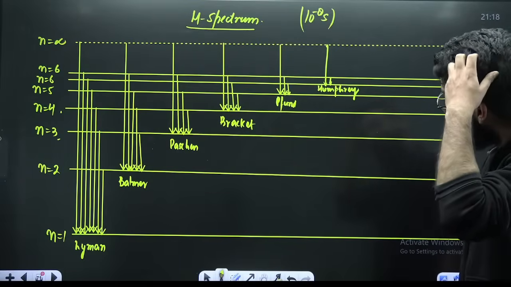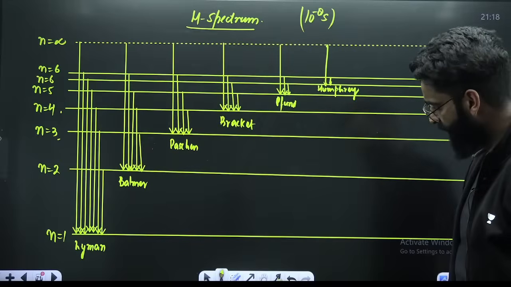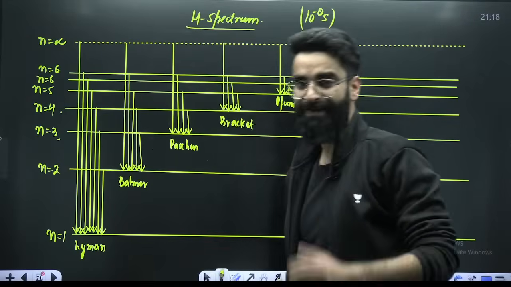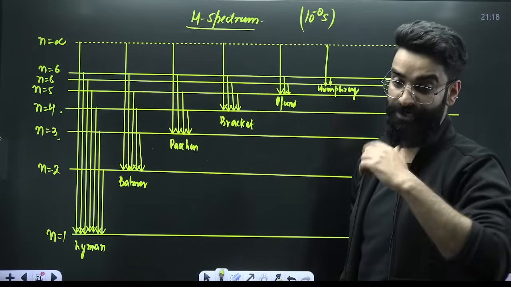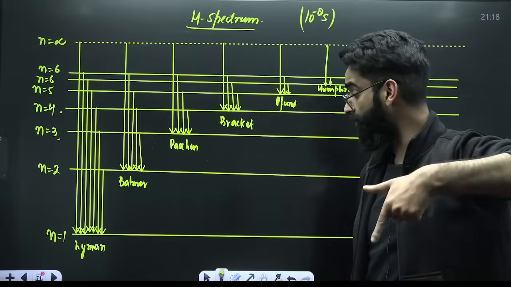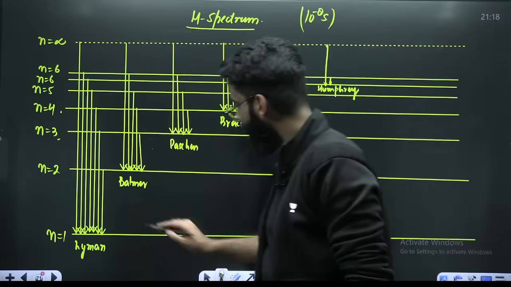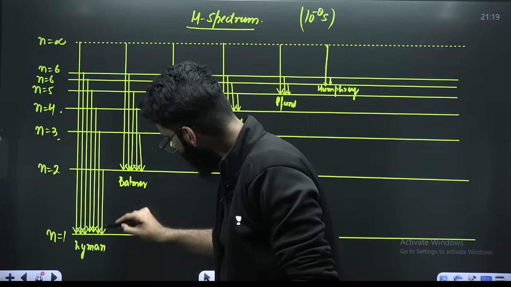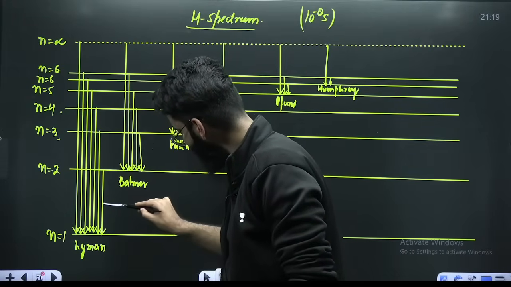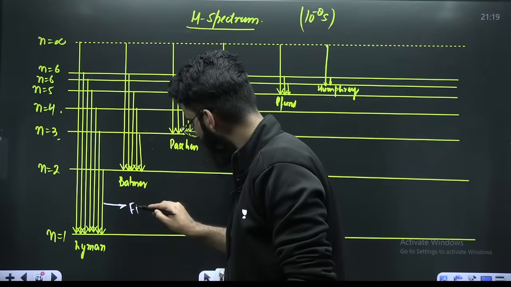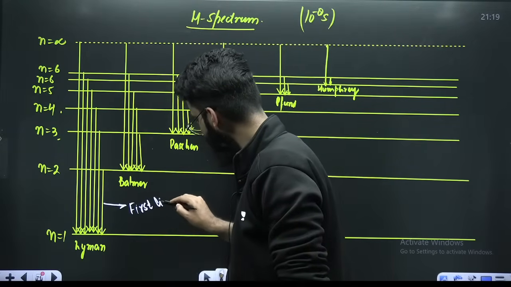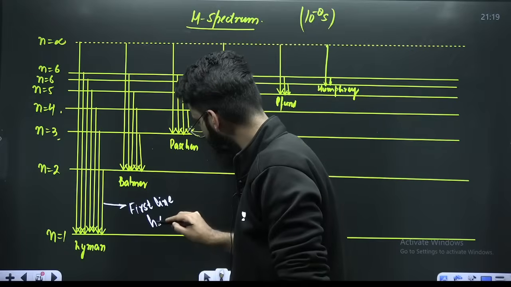Okay, tell me one thing. We are talking about the hydrogen spectrum, right? If you look at the Lyman series, the electron makes a transition from higher energy state to shell number 1. Then the electron will be making a transition from 2 to 1. This line, either you call it the first line of Lyman series, or the H alpha line of Lyman.